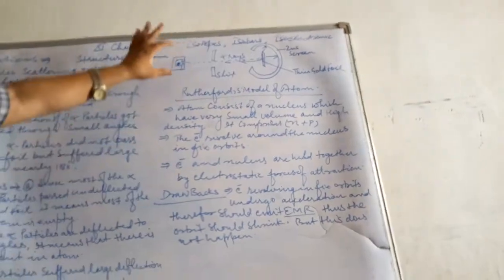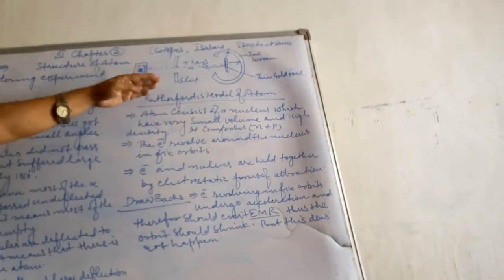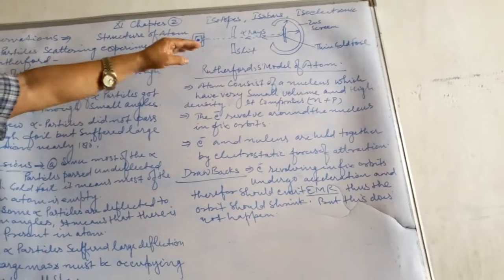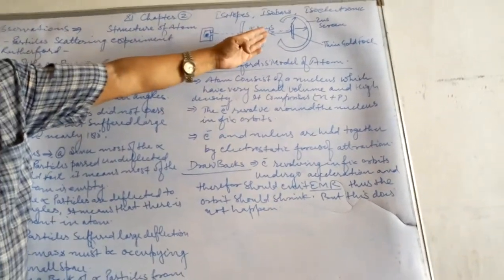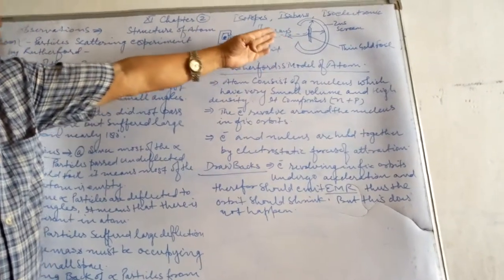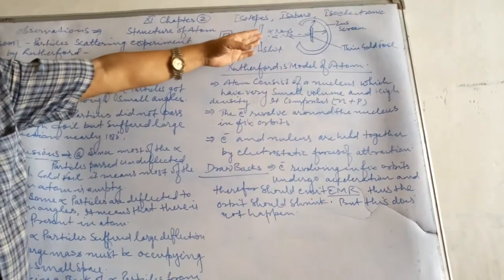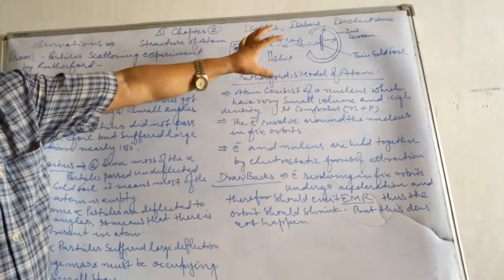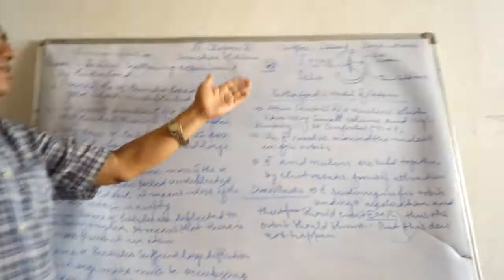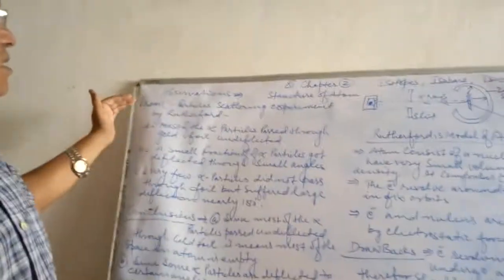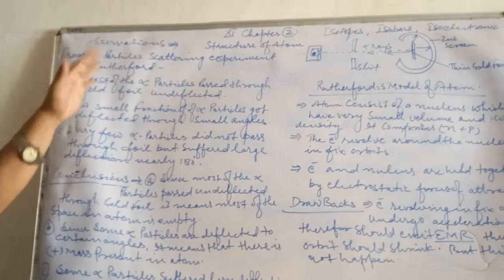This is actually the experimental view, and what we are observing here, when alpha particles are depositing on the thin gold foil, there are three phenomena at a time. So these phenomena were observed by Lord Rutherford, and these observations are discussed one by one here. What observations were made from the alpha particle scattering experiment by Lord Rutherford?